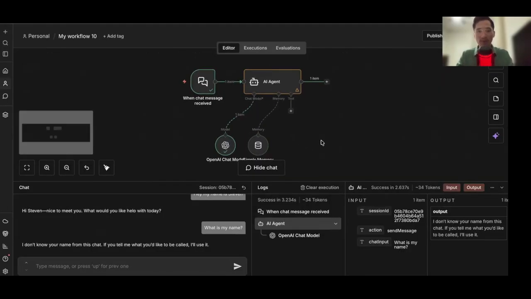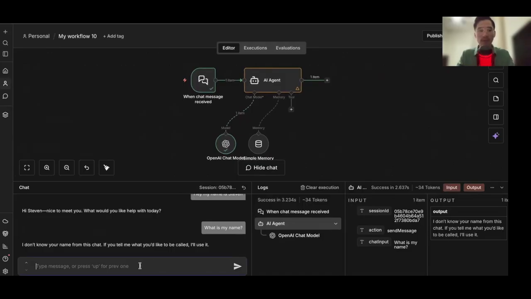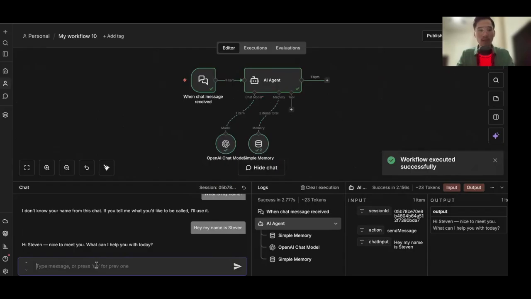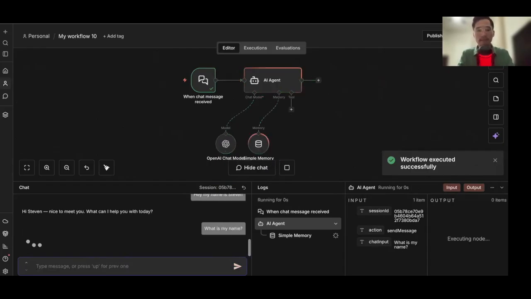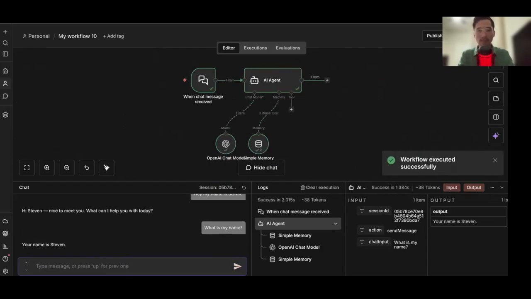So this is the workflow. All right, so let's go ahead and do, hey, my name is Steven. What is my name? Okay, awesome. So, congratulations, you built your first AI agent. And you're like, okay, it's this simple? Yes, it is this simple. It may not be this simple at first, but this is the foundation.